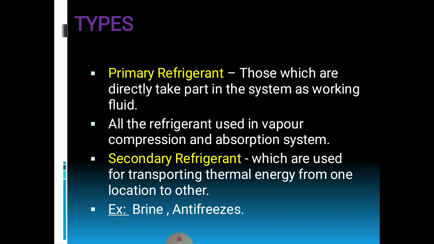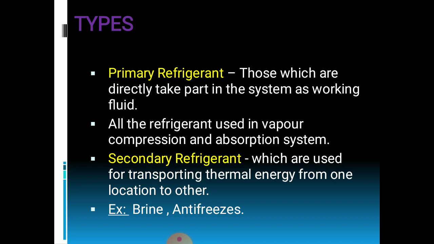Secondary refrigerants cannot be directly used in the refrigeration system. First, they are cooled by the primary refrigerant and then used for cooling purposes. So brine and antifreezes are examples of secondary refrigerants.